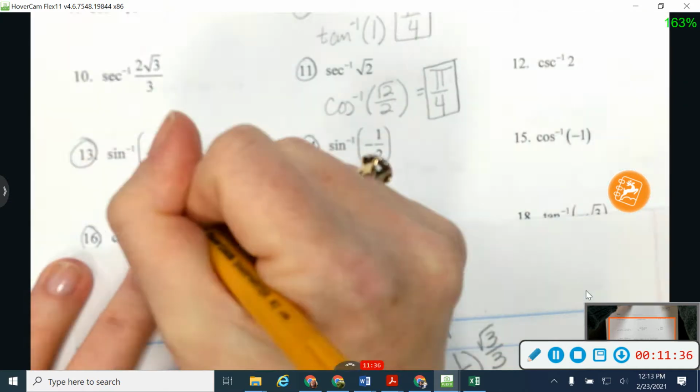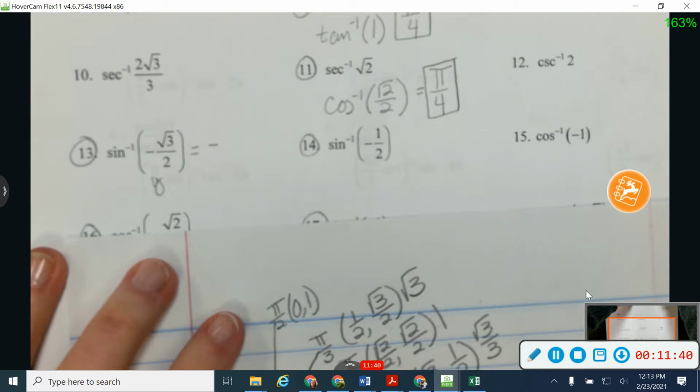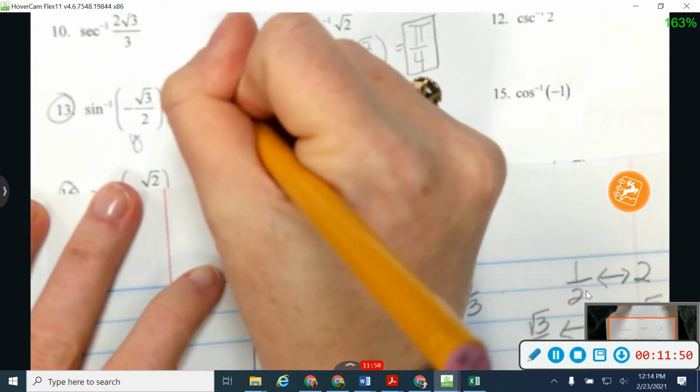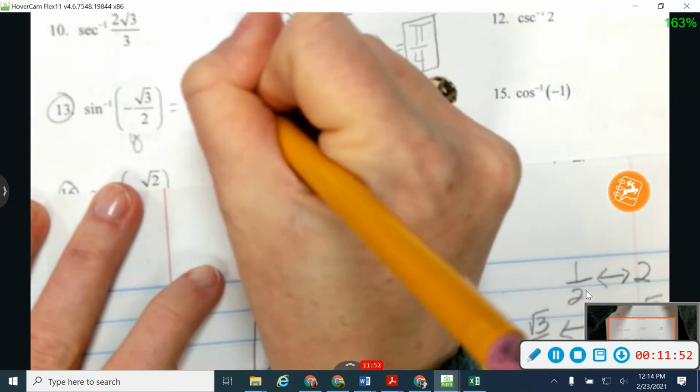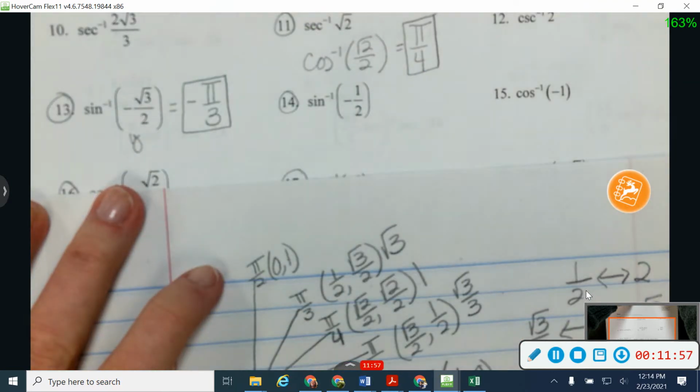Then I'm going to find where is y, the square root of 3 over 2, on my quadrant 1. Y is the square root of 3 over 2 right here. So my angle is going to be pi over 3. So my answer is negative pi over 3. So with sine, cosecant, and tangent, if you have a negative value, your answer will be negative.